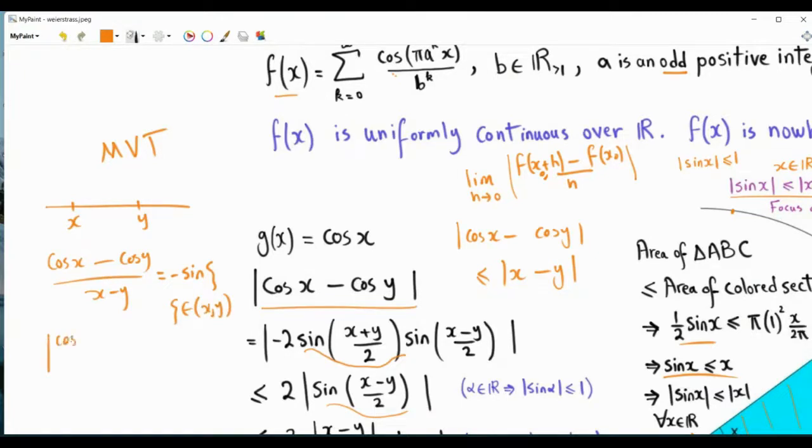Now, if we take the magnitude of both sides, this will be magnitude of sine zeta, which is less than or equal to 1. So this inequality is true for every x that is not equal to y, and so you can multiply or move this to the other side. And if x is equal to y, then we have the inequality 0 less than or equal to 0, which is valid, which means that this is always true.